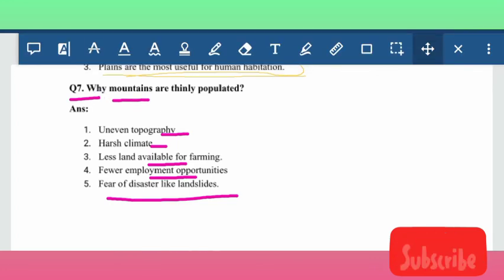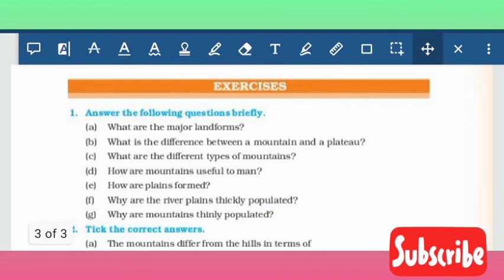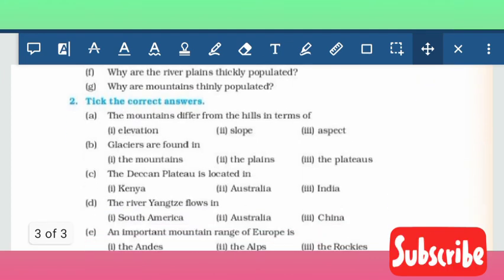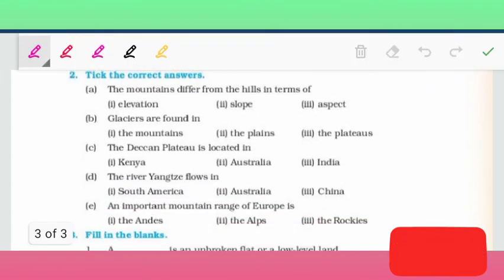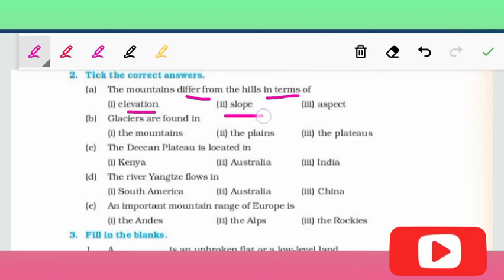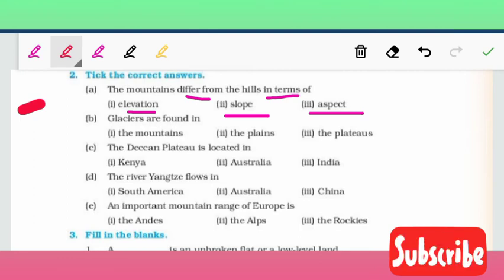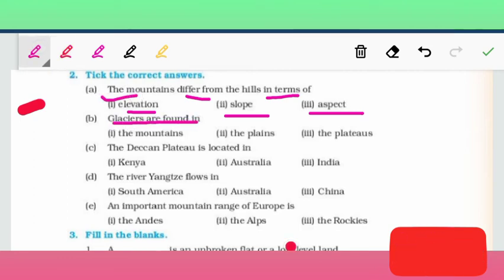Now we come to tick the correct answer. The mountains differ from the hills in terms of elevation, slope, aspect. So the answer is elevation. Glaciers are found in the mountains, the plains, the plateaus. So the answer is the mountains.